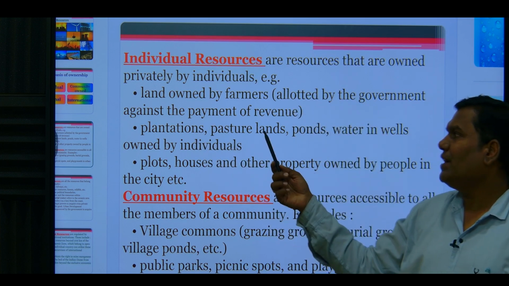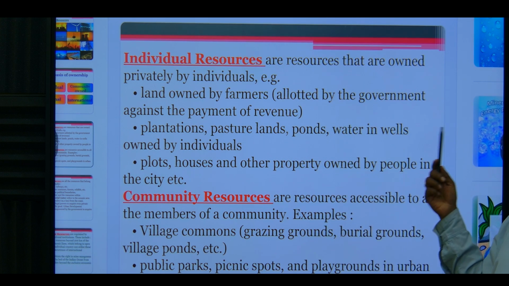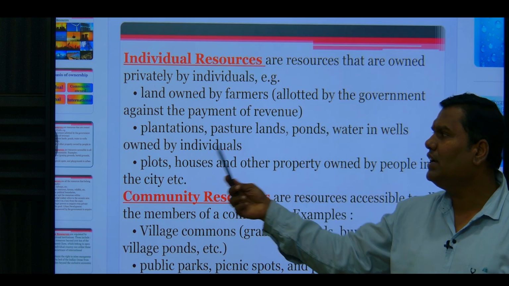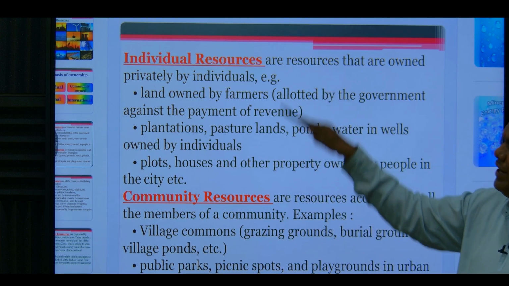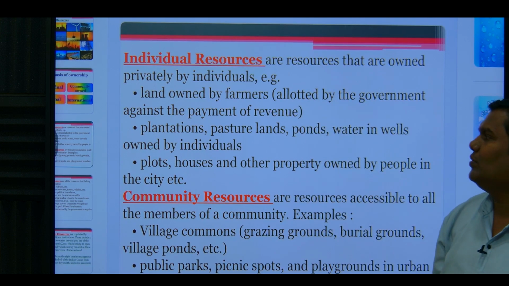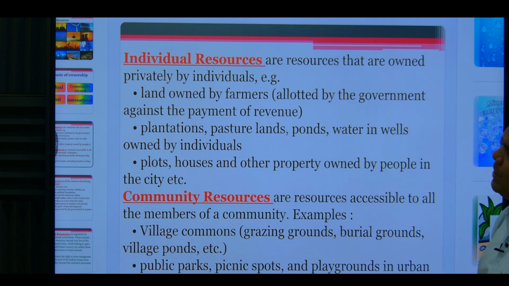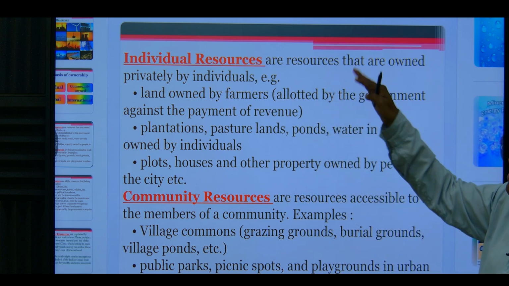Plantation and pasture land, ponds, and water in the wells are owned by individuals. They are all individual resources. Plots, houses, and properties owned by the people are all individual resources.